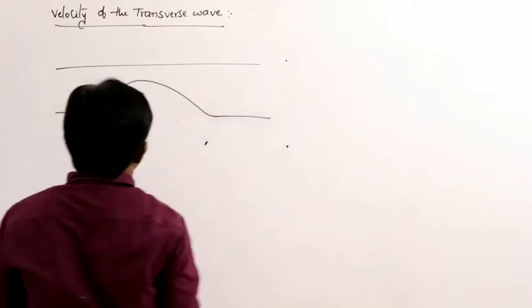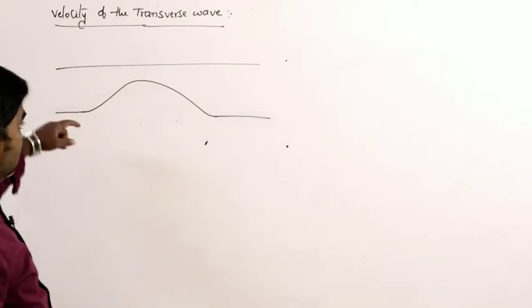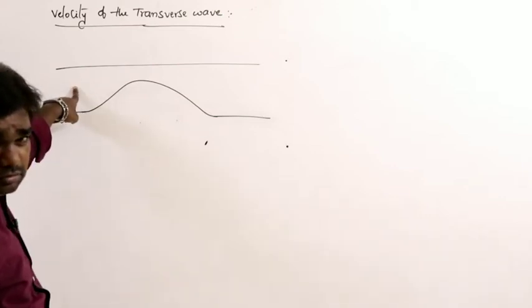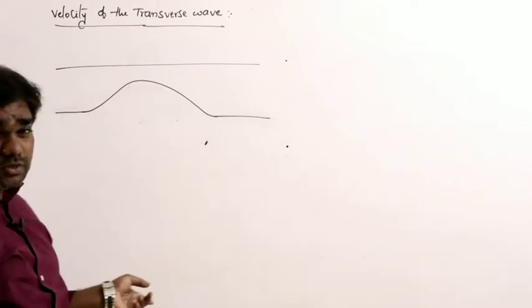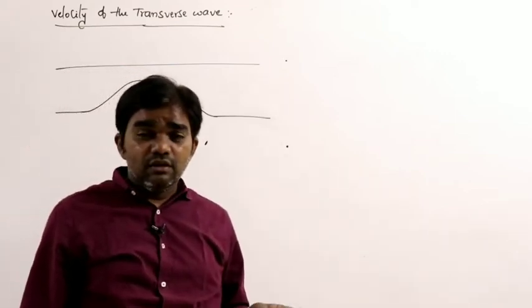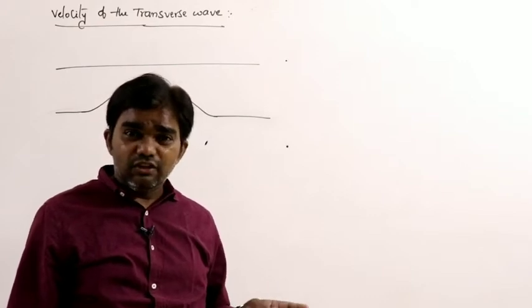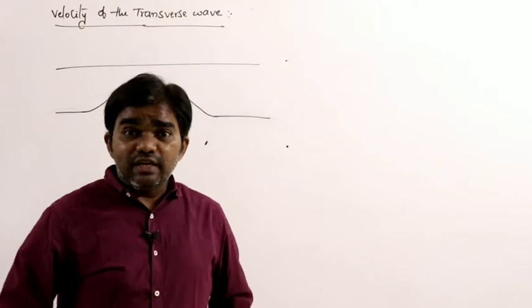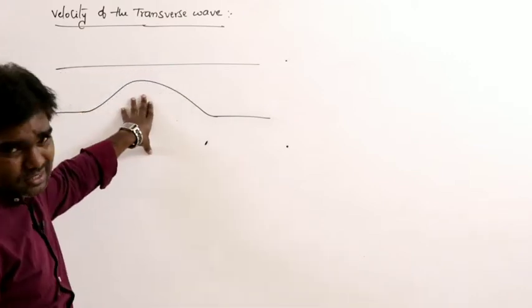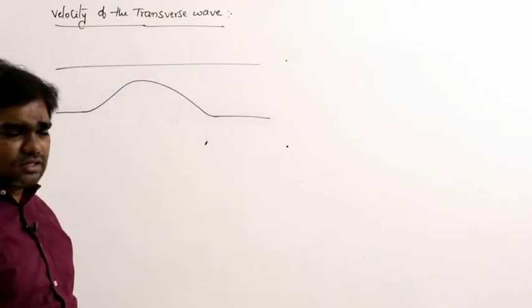If you produce the transverse wave, it forms in the form of crests and troughs. The transverse wave travels in the string in the form of crests and troughs. Let us consider this crest, or we can consider a trough, whatever it is.